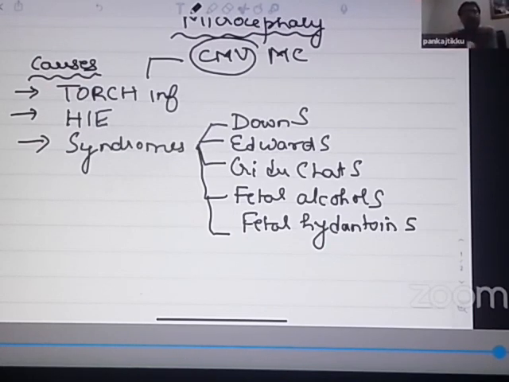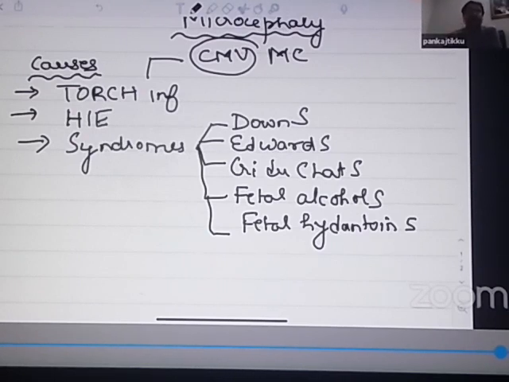In addition to these, Down syndrome, Edwards syndrome, and Cri-du-Chat syndrome. Down syndrome is trisomy 21. Edwards syndrome is trisomy 18. These are three classical syndromes which are present from birth in some children. One important feature, not essential, of these syndromes is microcephaly, small head. Down syndrome, Edwards syndrome, Cri-du-Chat syndrome, fetal alcohol syndrome, fetal hydantoin syndrome, all of them can be associated with a small head.